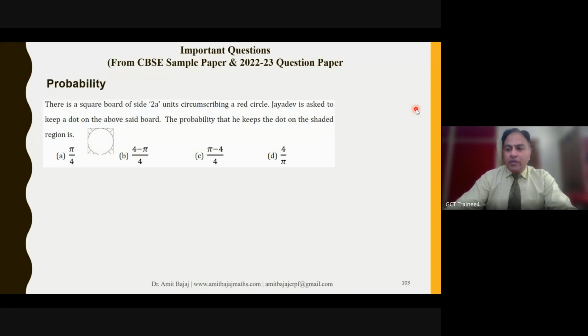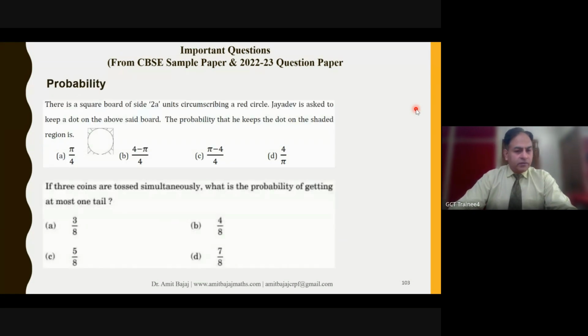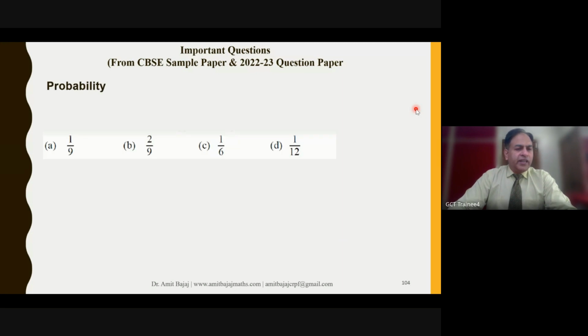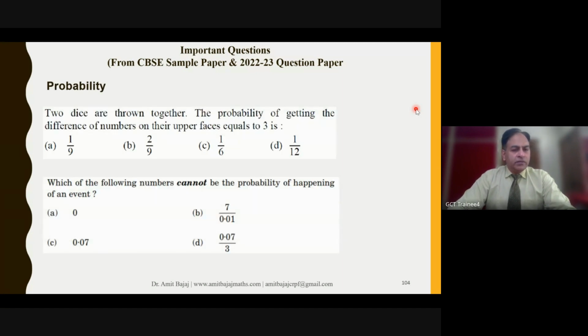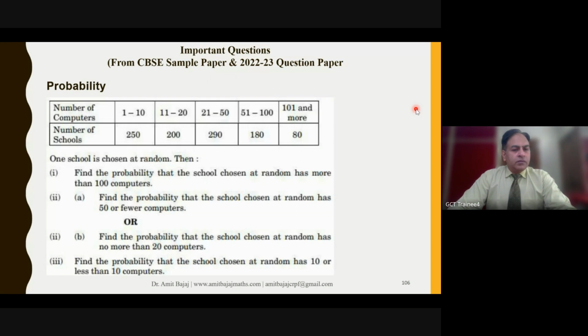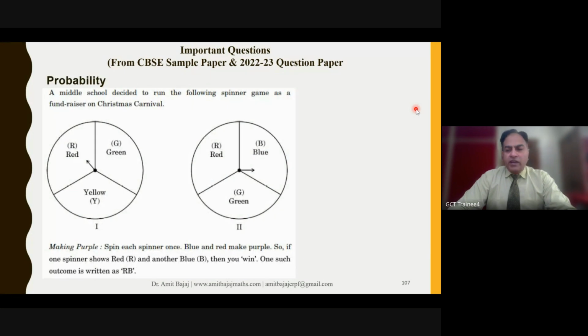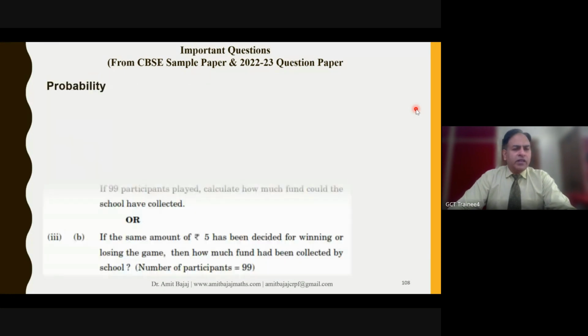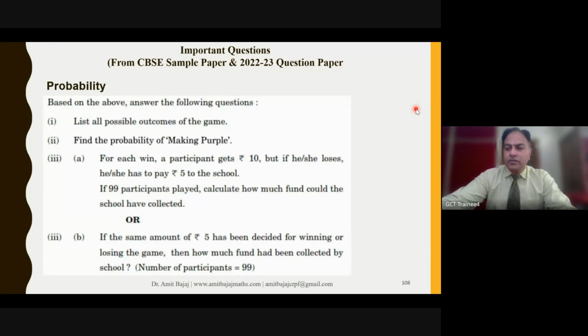In case of probability, usual type of questions are coming. So these are your case study based, not difficult and challenging as such.